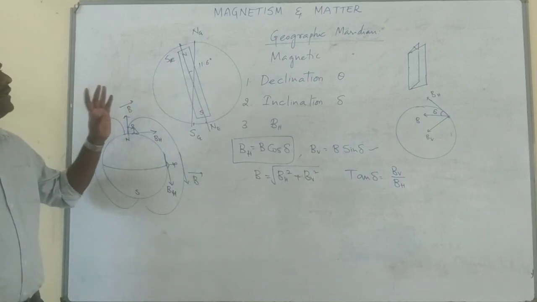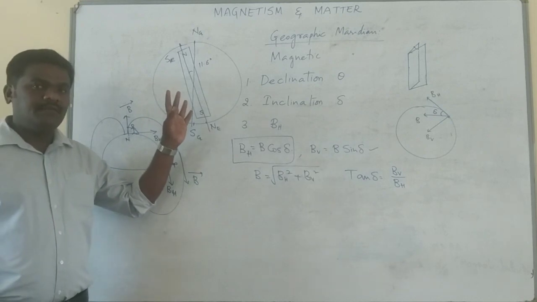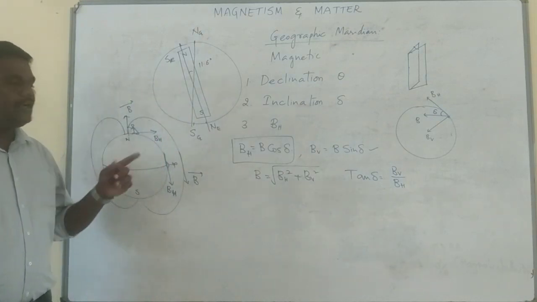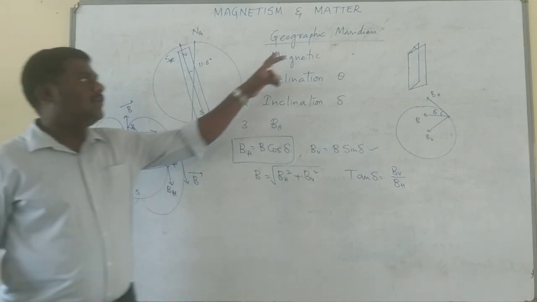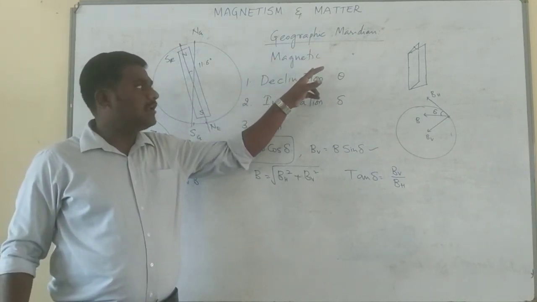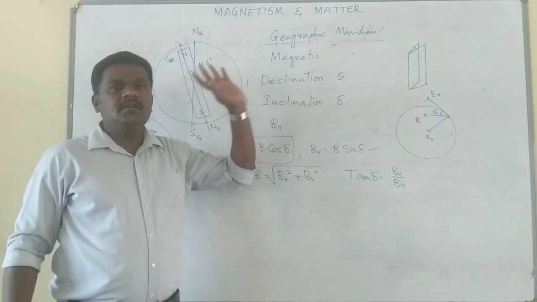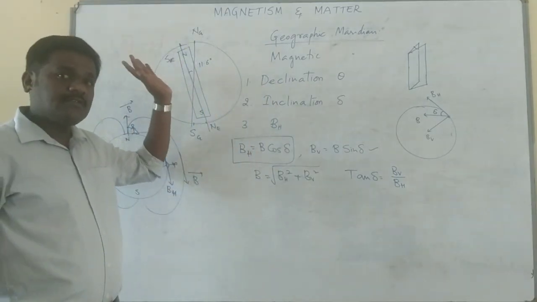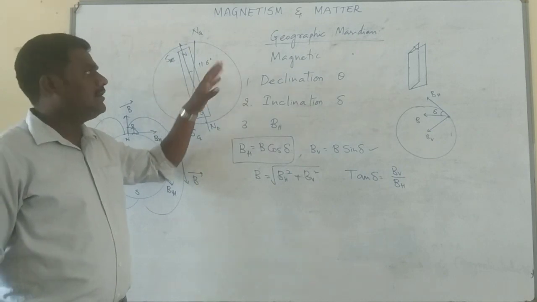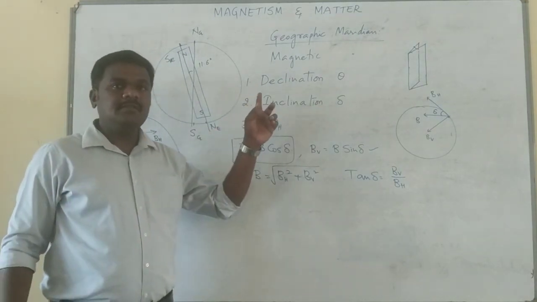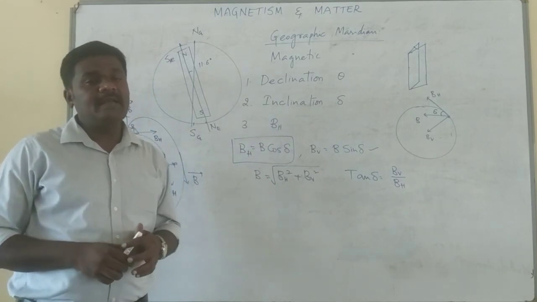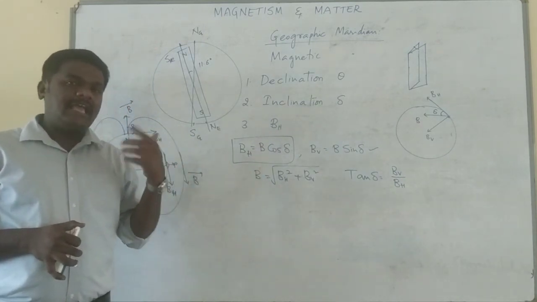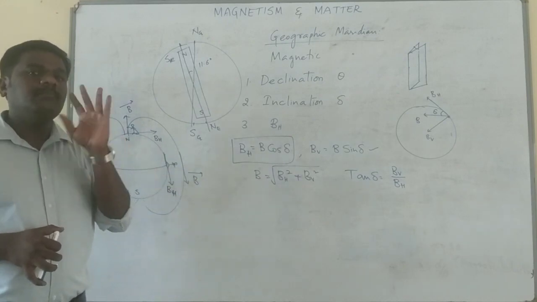Just for a recall, I discussed what the Earth's magnetic field is and the reason for it, the modern view and older view, the dynamo effect, and how to define the geographic meridian and magnetic meridian. I repeat, meridian here refers to the plane passing through the geographic axis as well as the magnetic axis. Then further, I discussed the magnetic elements. What is the use of magnetic elements? These elements are useful in describing or calculating the Earth's magnetic field at a given point.